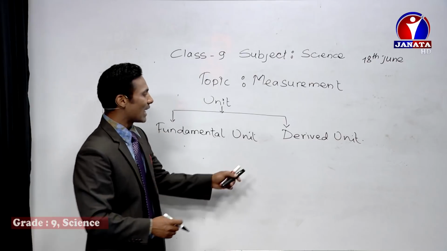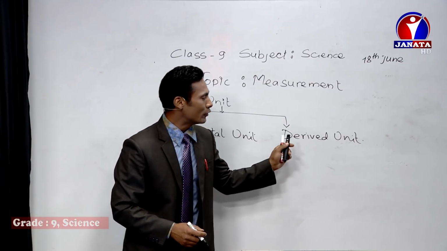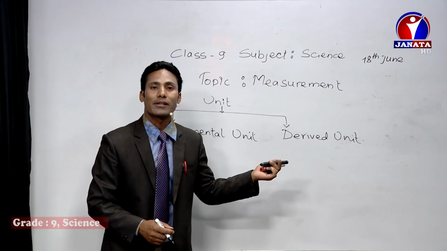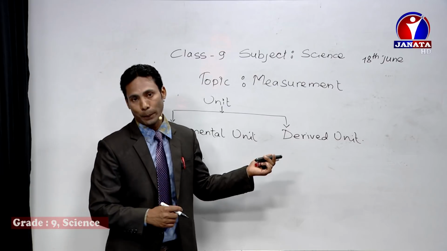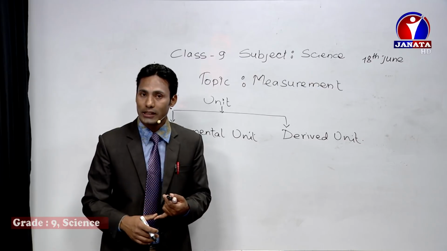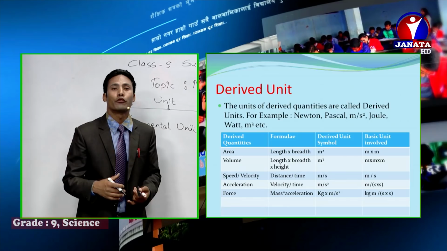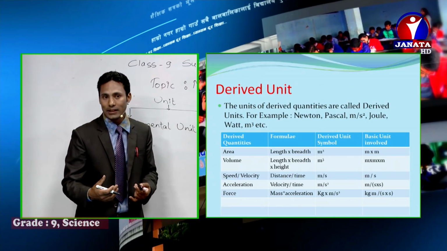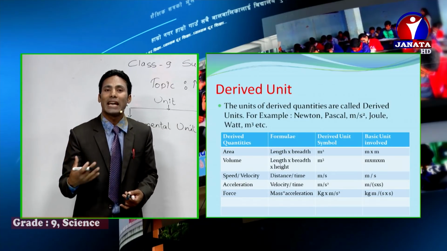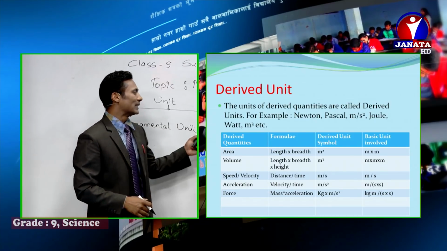Now the next one is derived units. Derived units are the units which are used to express derived quantities. Derived quantities you have learned previously also, like velocity, acceleration, force, weight. They are examples of derived quantities, and the units of those derived quantities are called derived units.